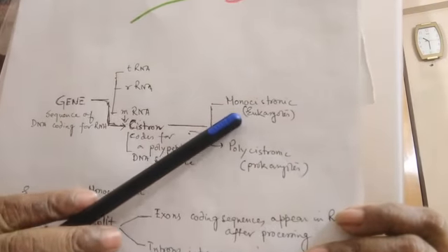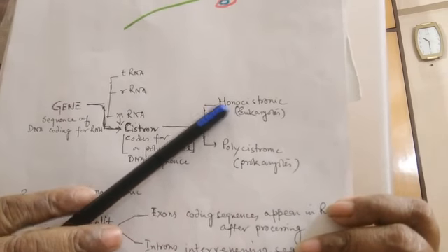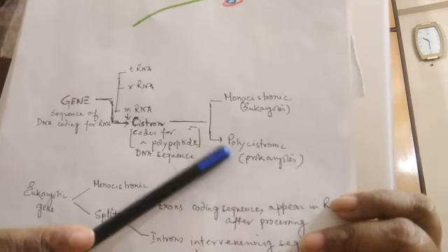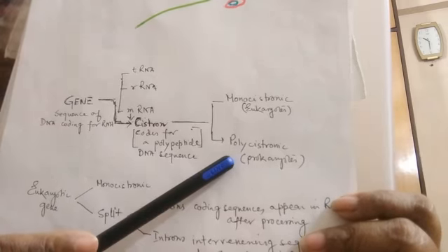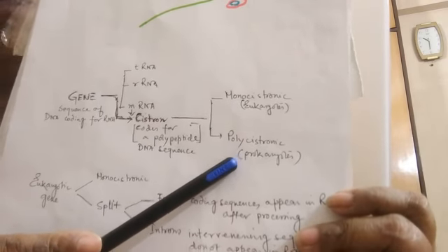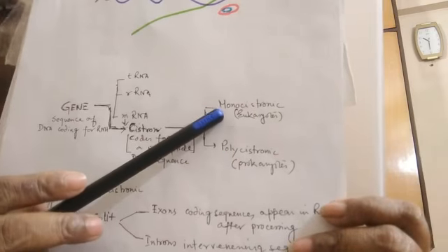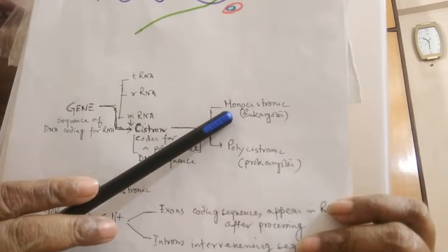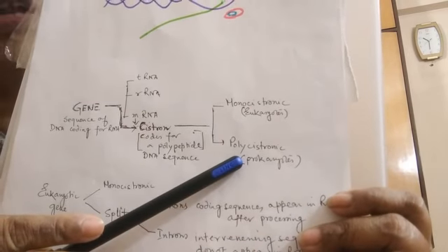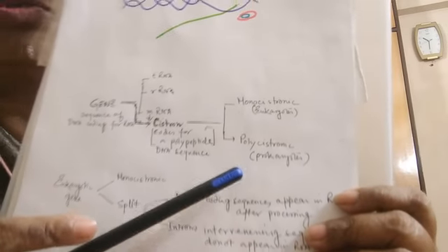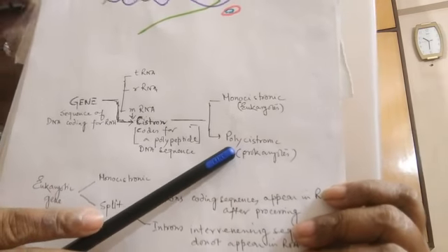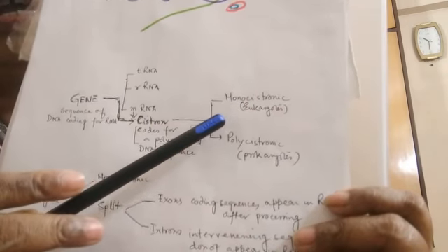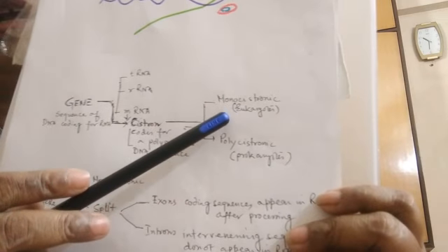Monocistronic genes contain the coding sequence for a single polypeptide chain, and polycistronic genes contain the coding sequence for numerous polypeptide chains. So numerous polypeptides can be transcribed from a single gene in prokaryotes, but in eukaryotes generally a single polypeptide can be transcribed from a single gene.